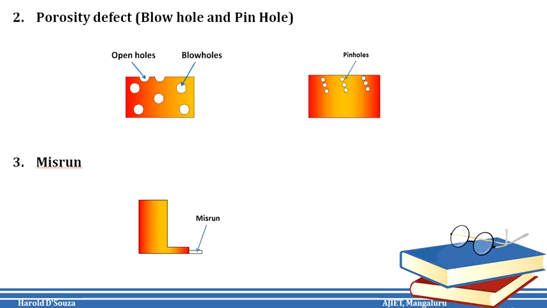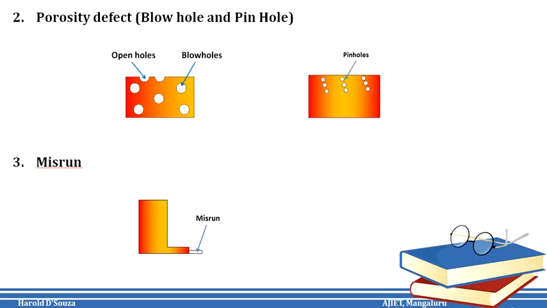Blowholes occur below the surface of the casting, and these will not be visible from the outside surface. Whereas on the other hand, pinholes are small gas cavities, many in number, at or slightly below the surface of the casting. Now, causes for blowhole defect are excessive moisture in the sand, low permeability of the sand, sand grains if too fine, or if the sand is rammed too hard, or if there is insufficient venting provided in the mold.